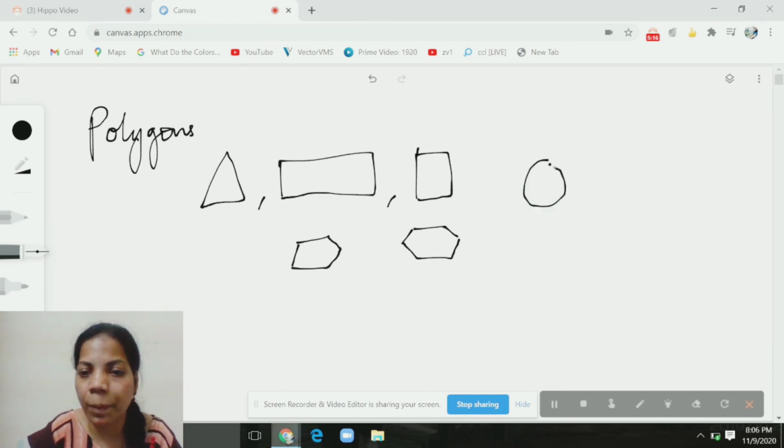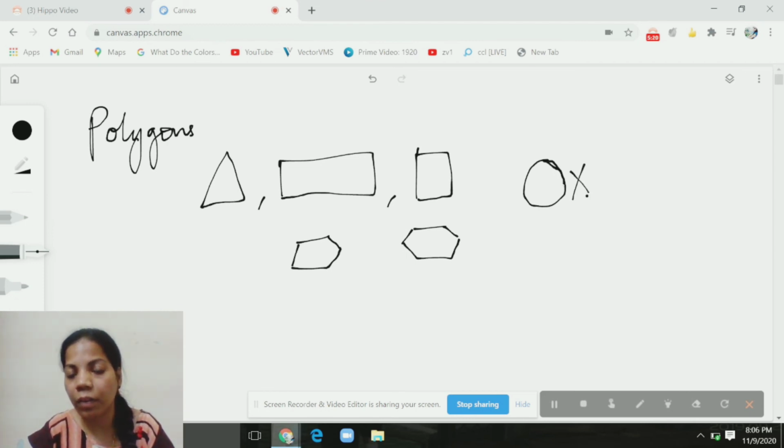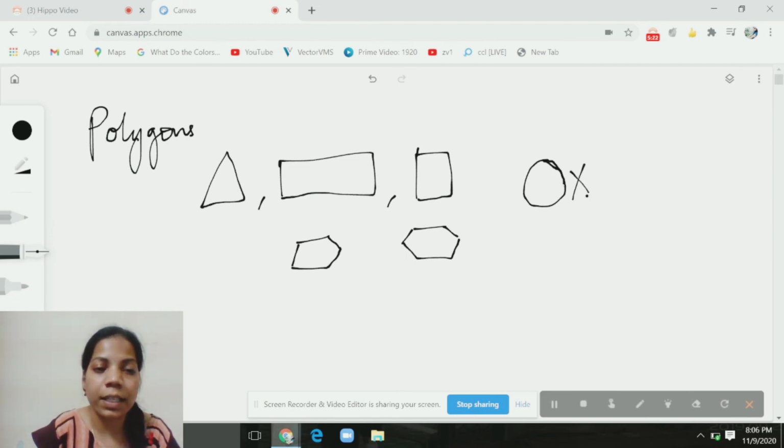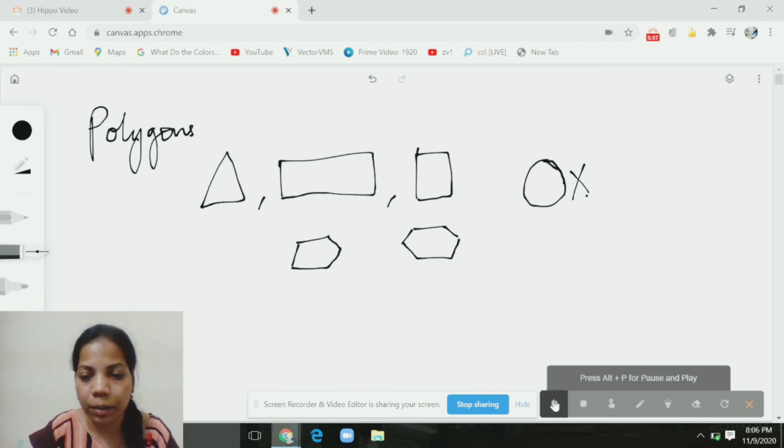Now, is circle a polygon? No. Circle is not a polygon. Why? Yes. It is not formed with line segments, right? So all these figures have line segments, but circle is not formed with a line segment. So circle is not a polygon.